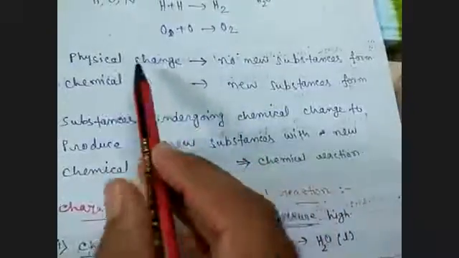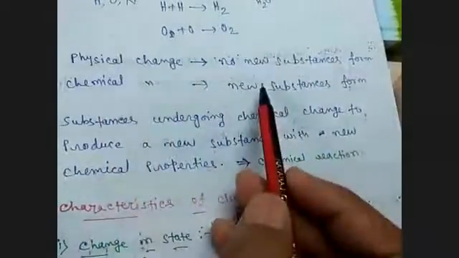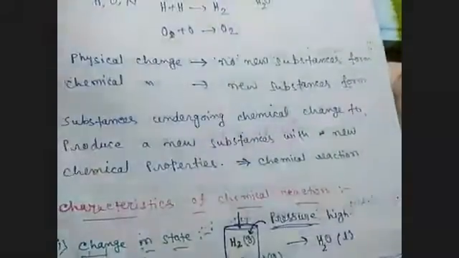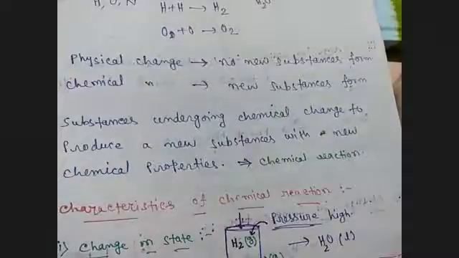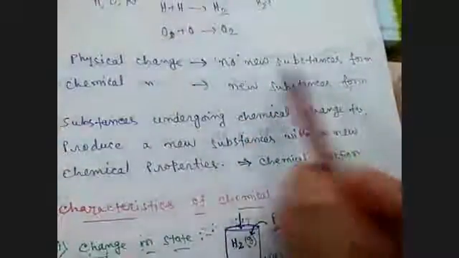So these topics we have already discussed in our previous classes. Next, there is physical change, which we have already discussed. Physical change means no new substances are formed, and chemical change means new substances are formed. We have read it in our previous chapters. I think it was your second chapter. Yes, it was your second chapter. We know the definition of physical change: no new substances form. Chemical change: new substances form.